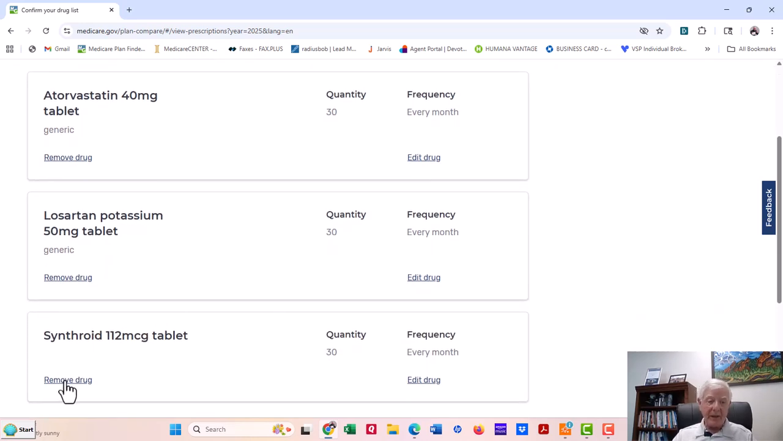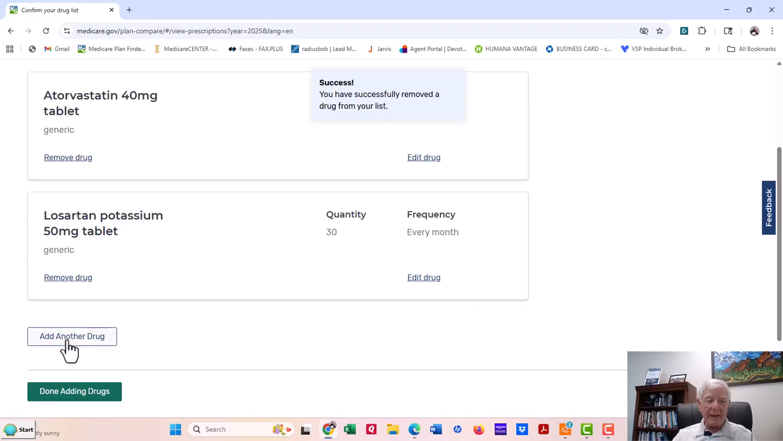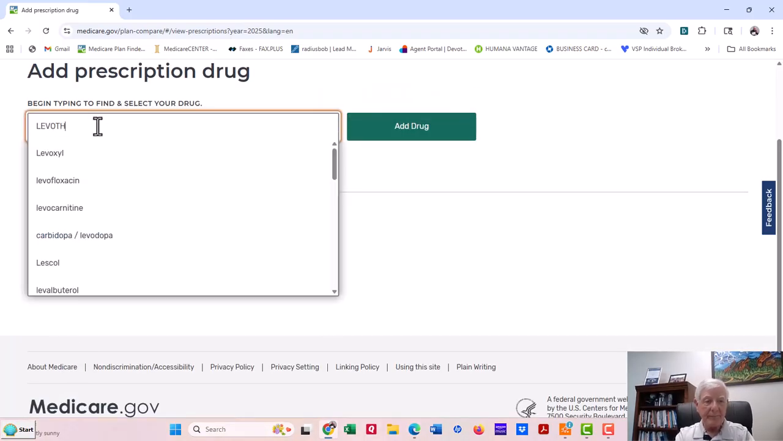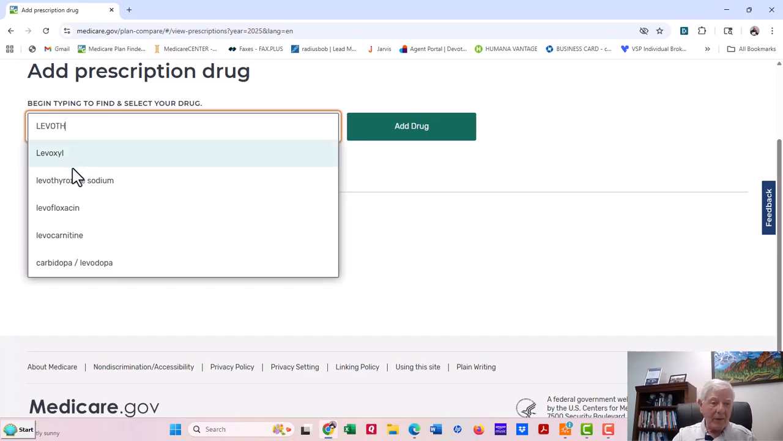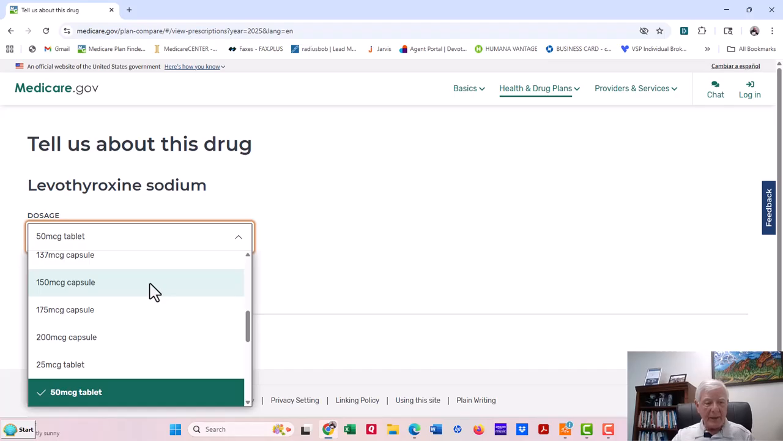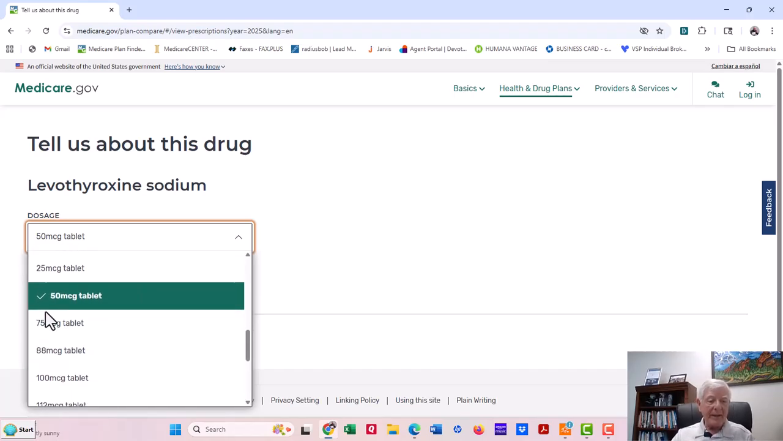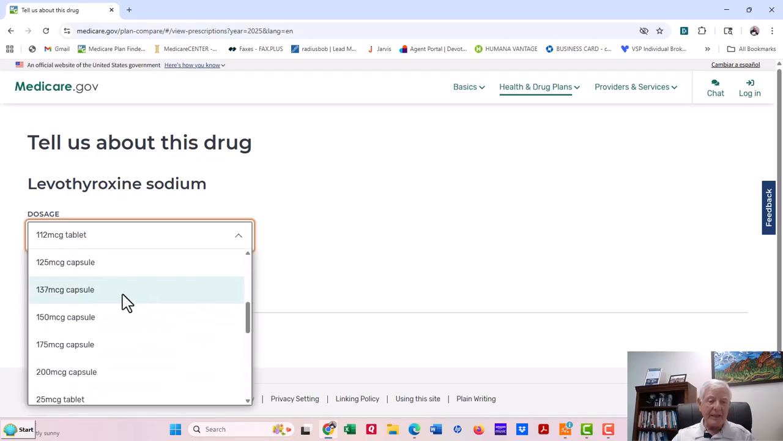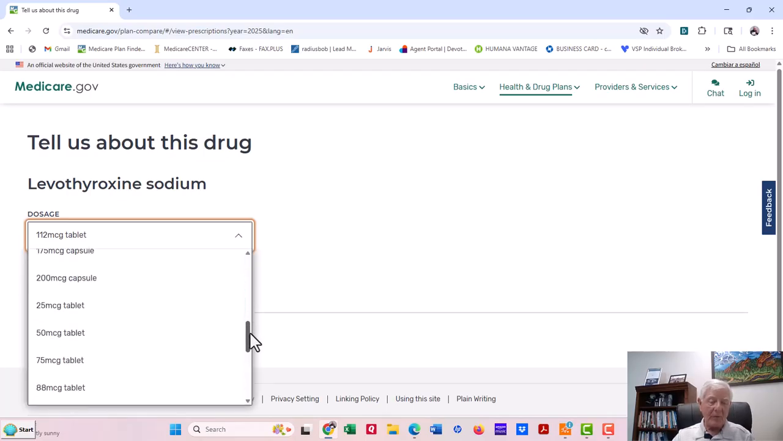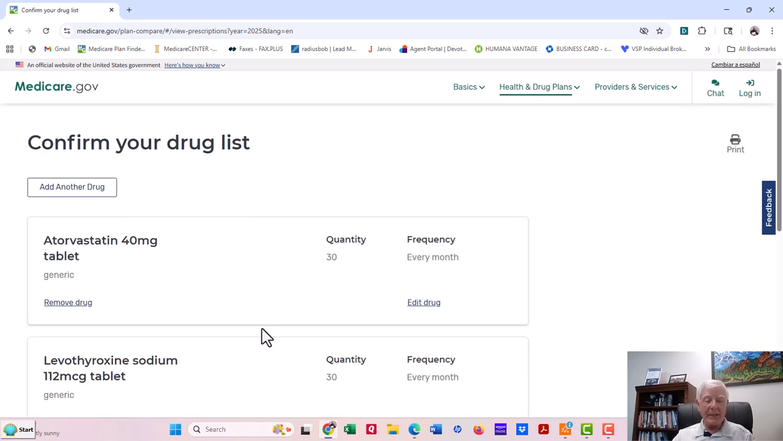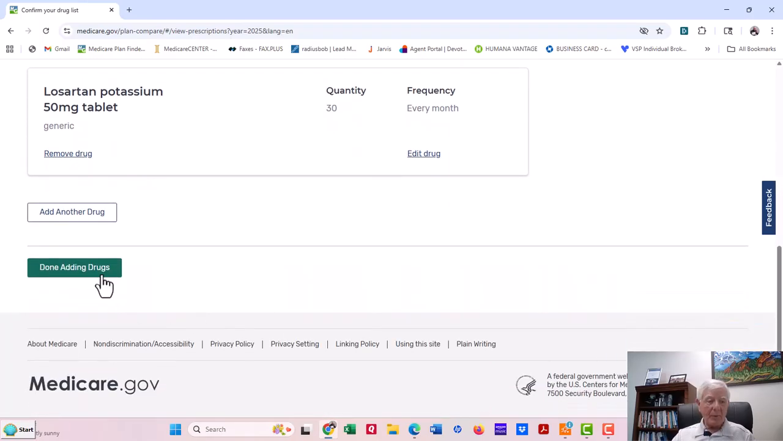Now, we talked earlier about how we put in Synthroid instead of the generic. Now let's change it. We're going to remove Synthroid, and we're going to put in levothyroxine. I want to show you the difference. Levothyroxine sodium, add drug, 50 mcg. I think we had 112 mcg. Now here, most people take tablets. If you hit capsule, it's going to be a heck of a lot more, so be careful. The tablet is usually what's prescribed for that. Once a day, every month. Okay, add to my drug list. We're done adding drugs.